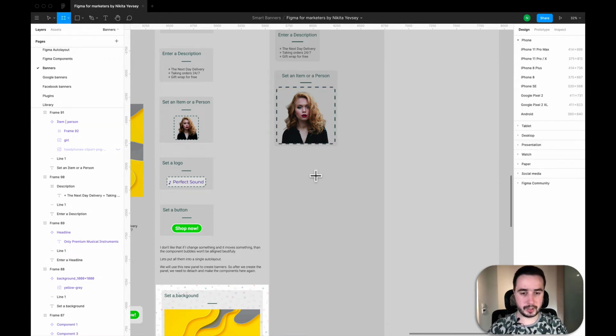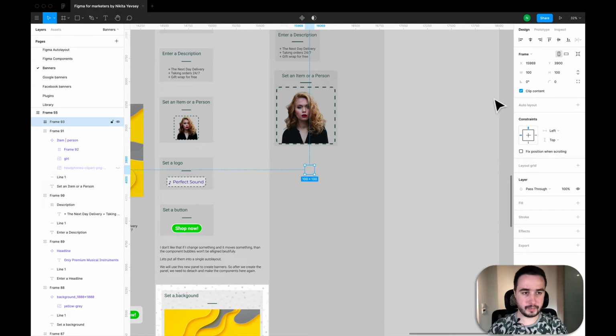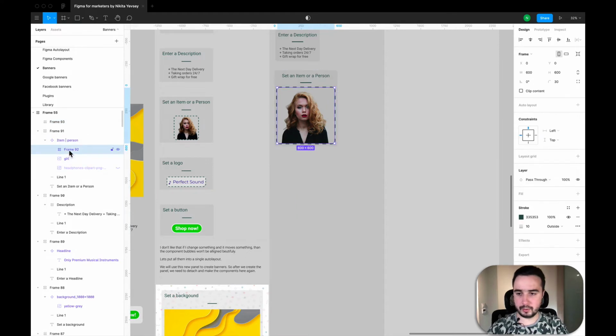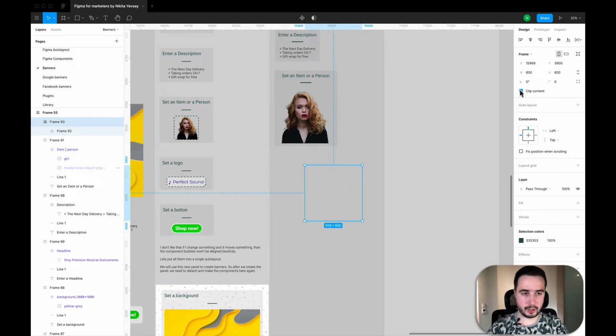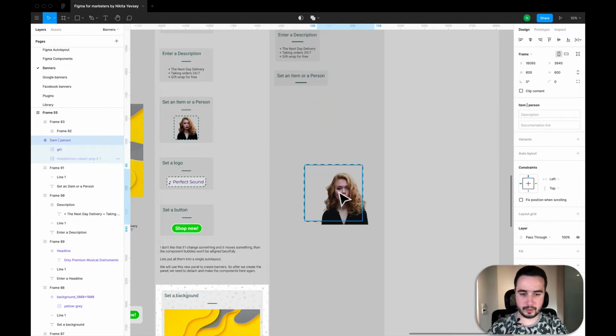So I create another frame, 600 by 600. Okay, and I will put this frame with the border over there and move it like this. I uncheck this option. Now I move a person over here.